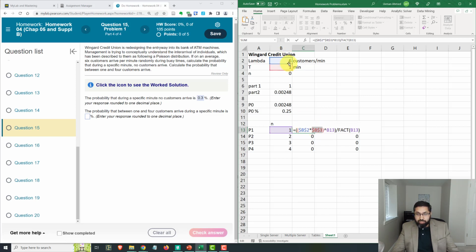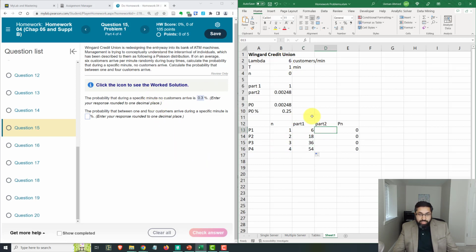So you're going to lock in these two so they don't drag down. N needs to go down when you drag the formula down. N needs to move down. So B13 should not have a dollar sign. And B2 and B3 should have dollar signs because you don't want those to move. Those should be locked in. Okay, and now when I drag it down, I should get the right calculations, right? And you can see that's using lambda and t from up here and n from down here.